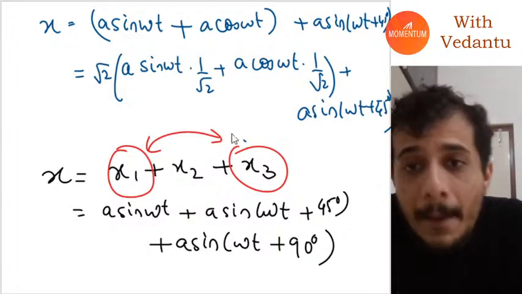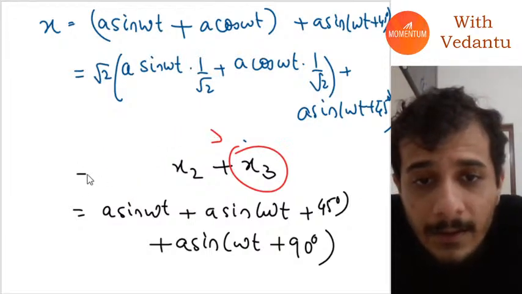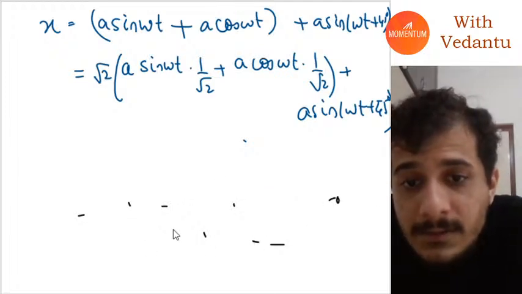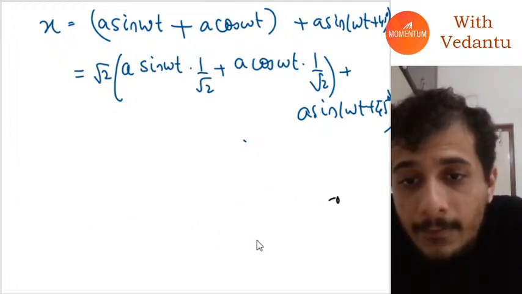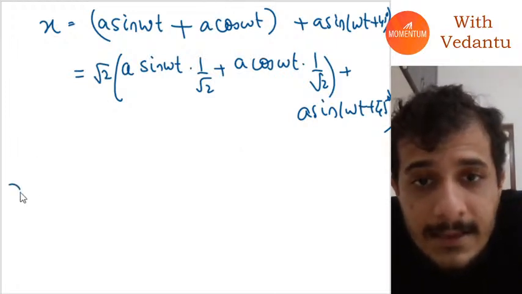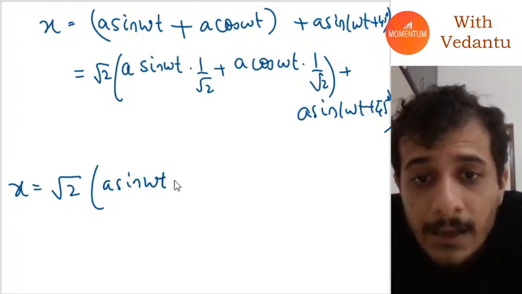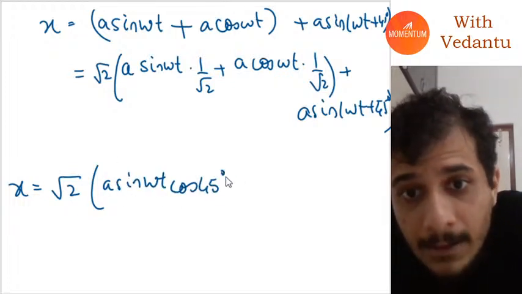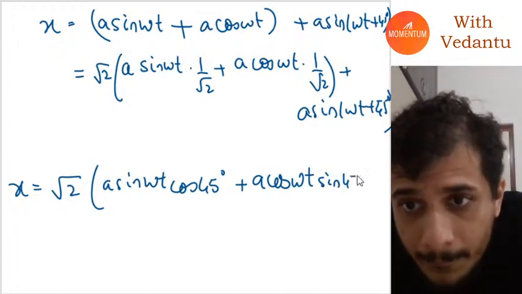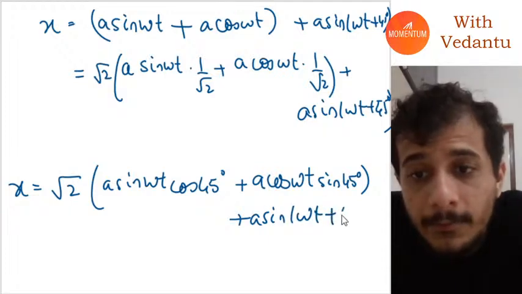Okay, why am I doing this? Because if I do this, I can write the first and the second term as under root 2 into a sine omega t cos 45 plus a cos omega t sine 45, plus a sine omega t plus 45 degrees.